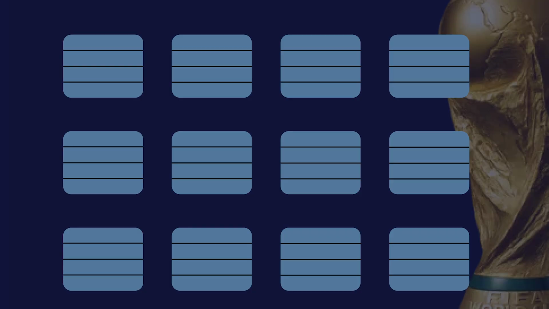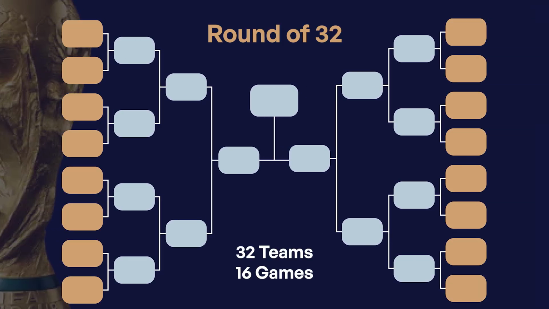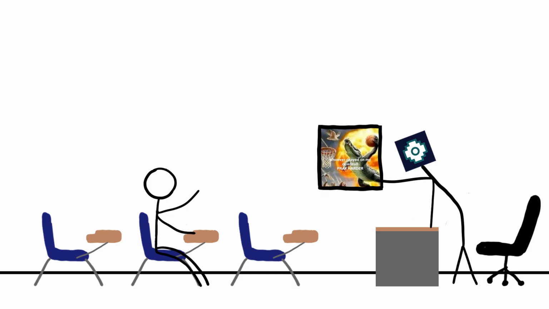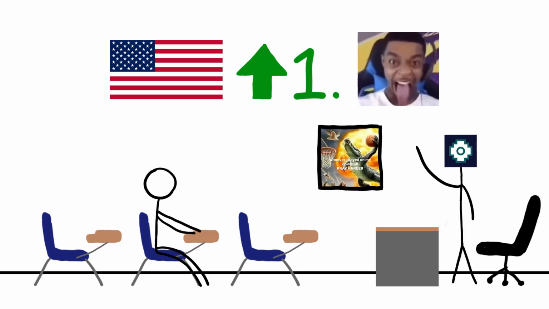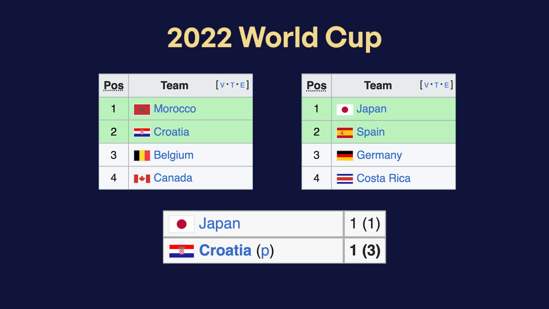After all the group matches have been played and we have our 32 teams set, we move on to the second phase, the knockout stage. We start at the appropriately named round of 32, and here is where your team's ranking in the group stage really matters. Based on where you finished in your group, you have a designated spot and path in the brackets. Put your hand down. The paths are decided by FIFA long before the tournament starts. Teams should aim to finish higher in their group, not just for bragging rights, but because it could get them an easier opponent in the round of 32. I say could because sometimes that's just not the case.